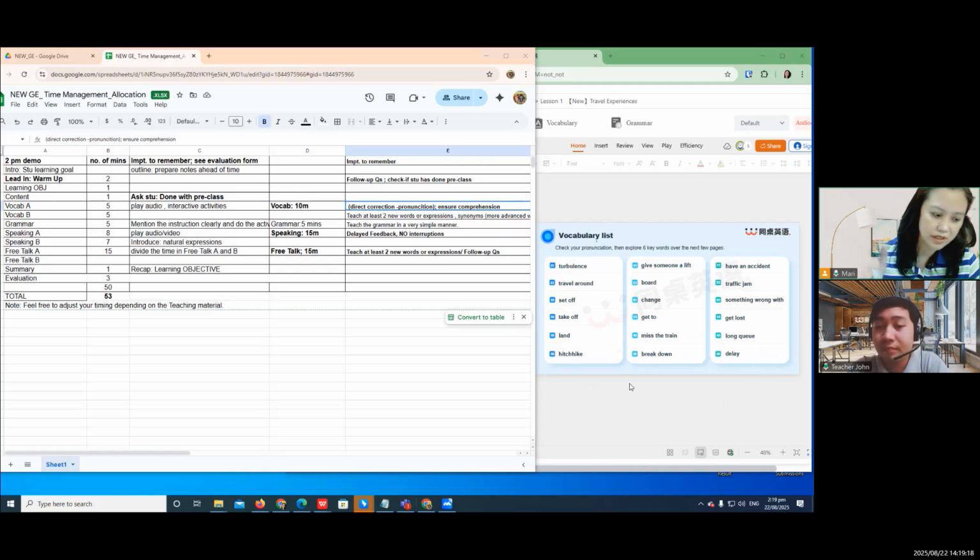So, oh, everything is clear for me, teacher, no questions. But you have to ensure comprehension. Okay, let's check one. How about long queue? Oh yes, teacher, I understand that. I know it. Okay, let's use it in a sentence. That's how you can check their comprehension. If they use it in a sentence well, then it means they understand it.